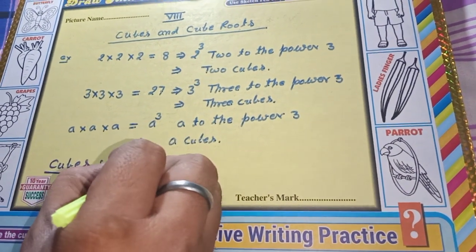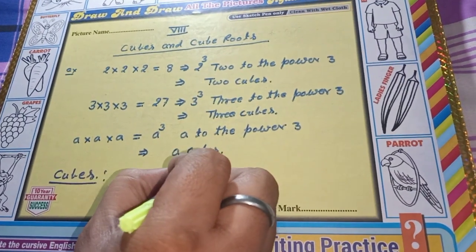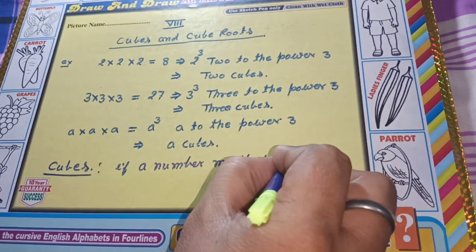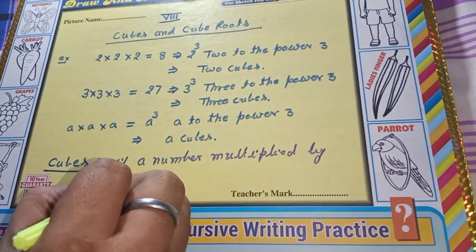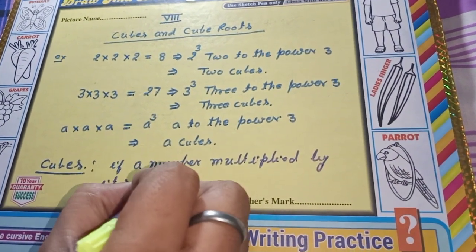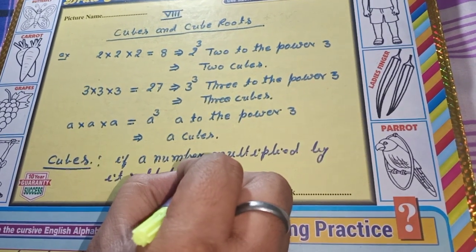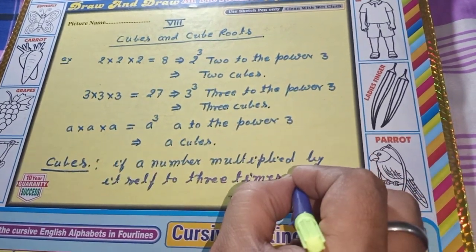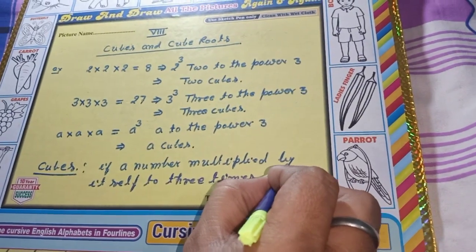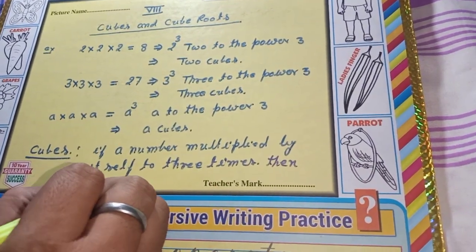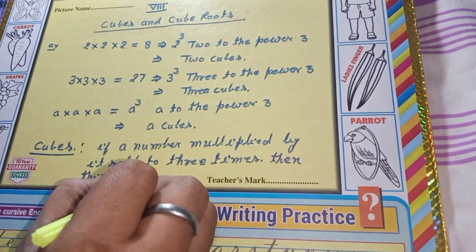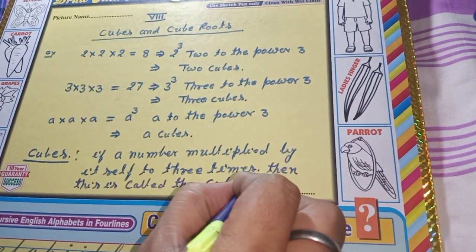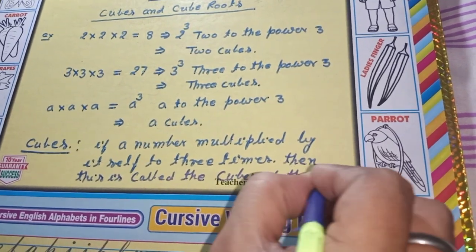If a number is multiplied by itself 3 times, then this is called the cube of that number.